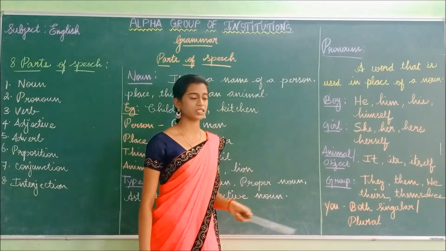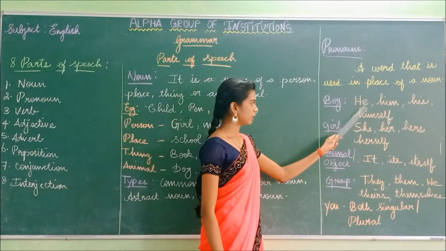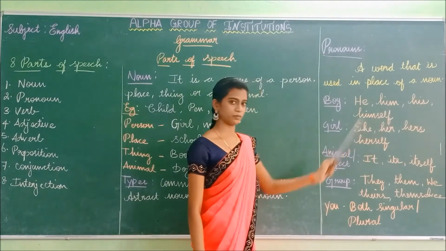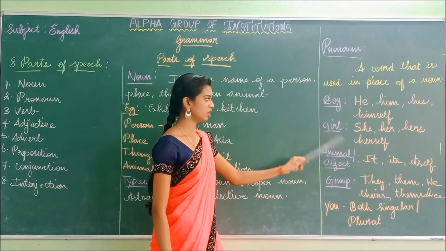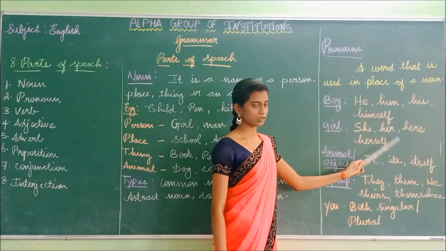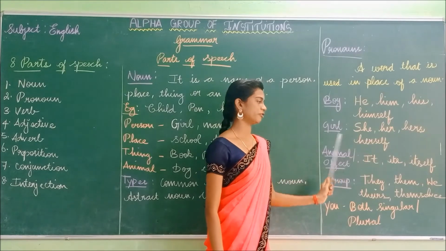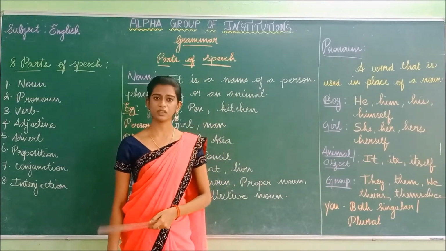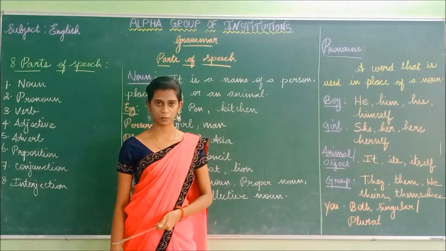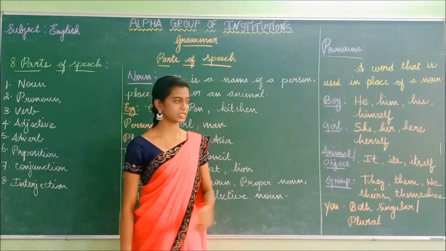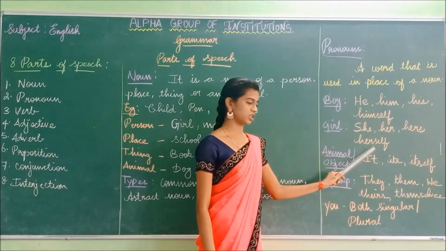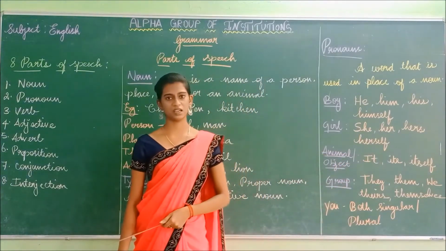So instead of the boy's name, you have to replace it with he, him, his, or himself. Okay, next. Girl: she, her, hers, herself. For example, if I name a girl as Sheila as a noun, while writing in pronoun, you have to replace the girl's name with she, her, hers, herself. Okay, Sheila is a girl.